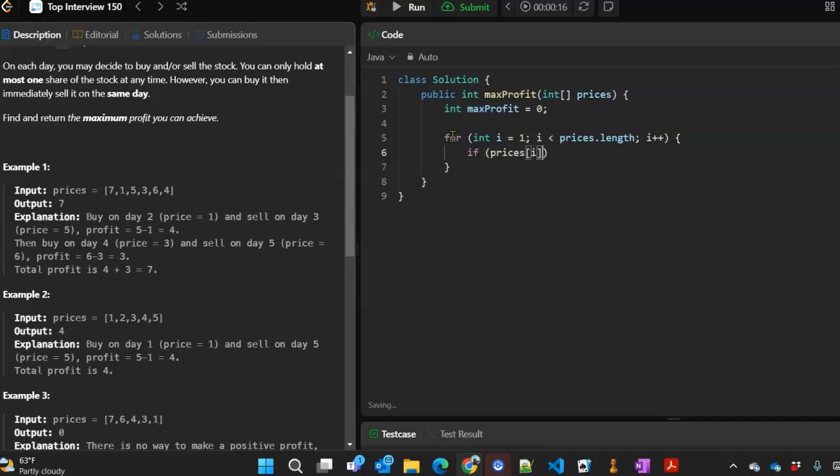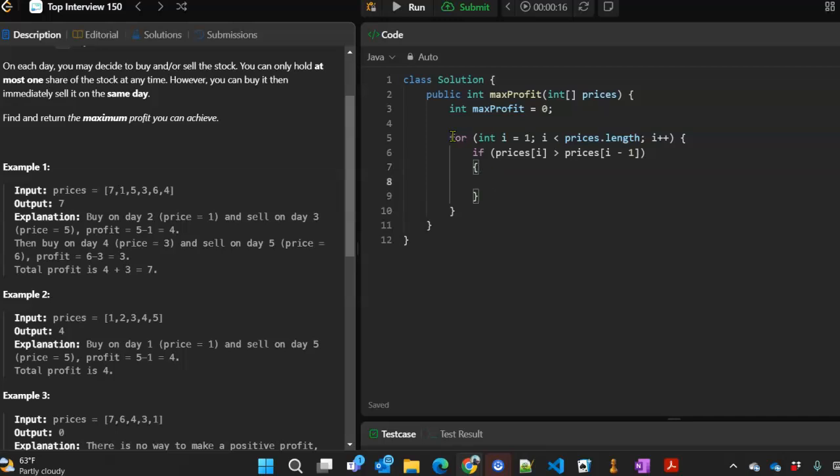If today's price is greater than yesterday's price, so i minus 1, we are going to buy it and sell it and add that to our profits.